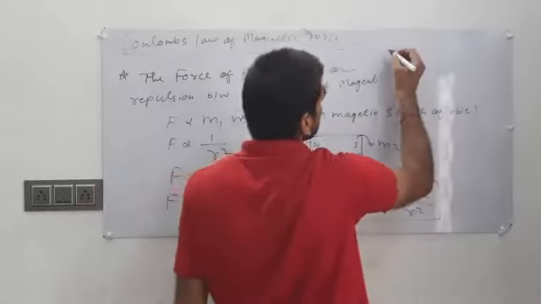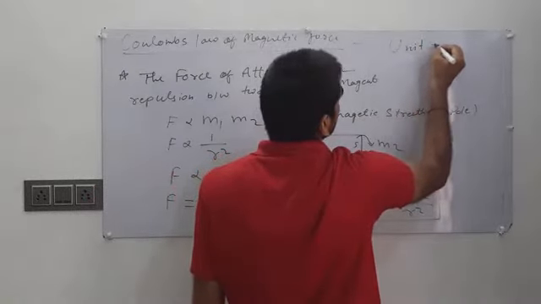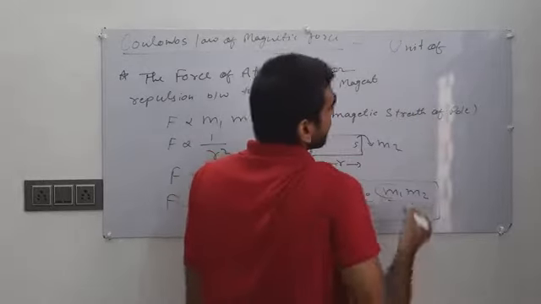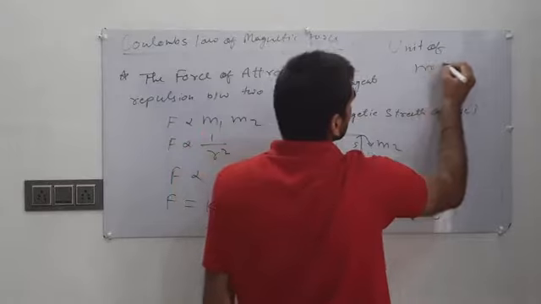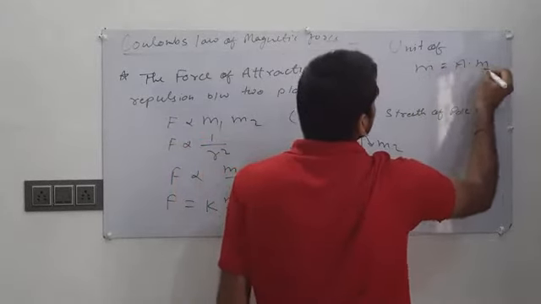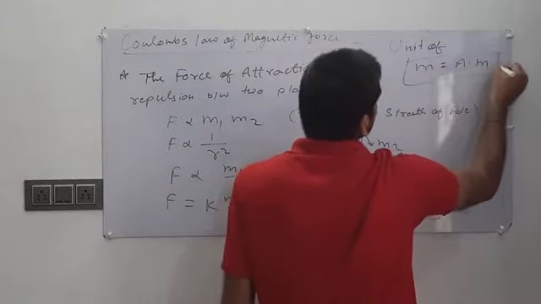That means the unit of magnetic strength of pole m is ampere into meter.